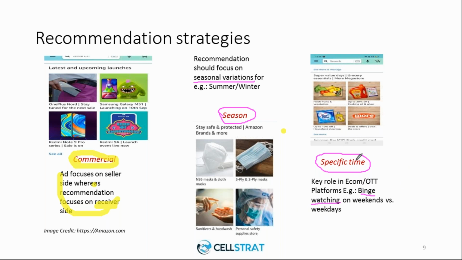So capturing the time is essential, because recommending a binge-watching series on weekdays and a normal single movie on weekends may really not give relevant results either to Netflix or to us, right? So timing is crucial as far as recommendations are concerned. Now, are these the only strategies that a recommender system has to think of? No, there are lots and lots more, right?